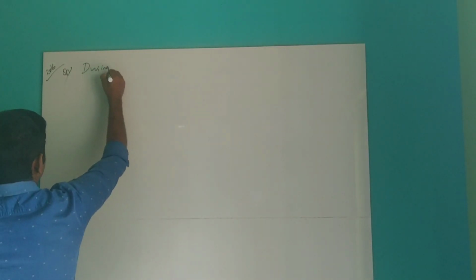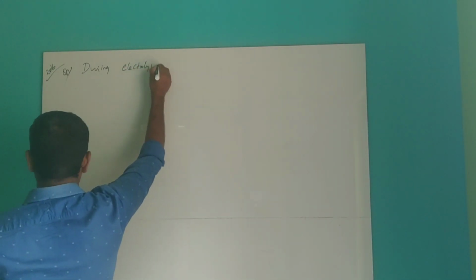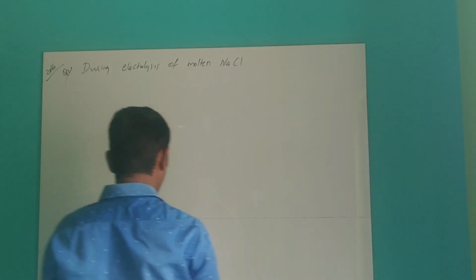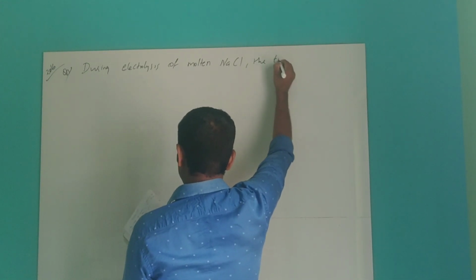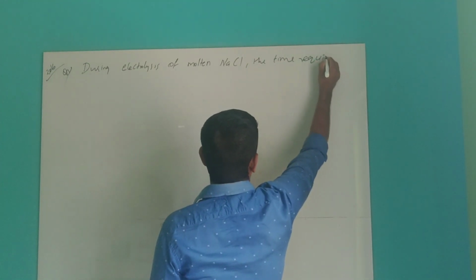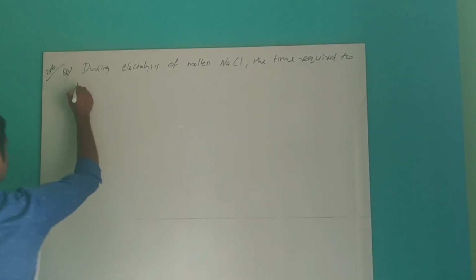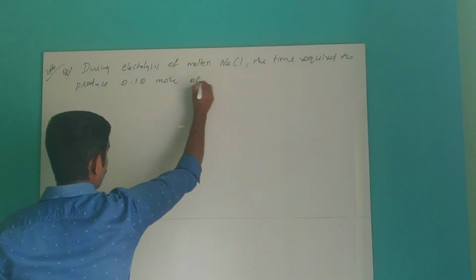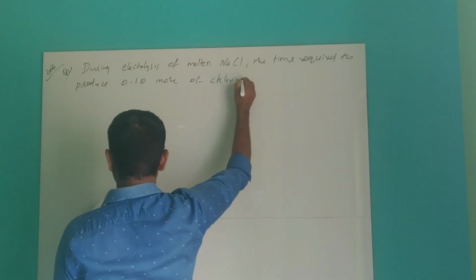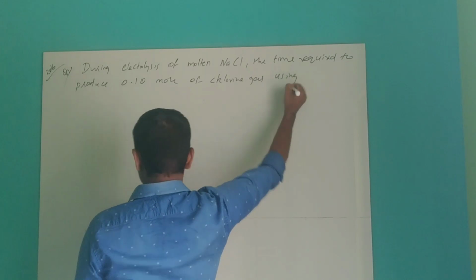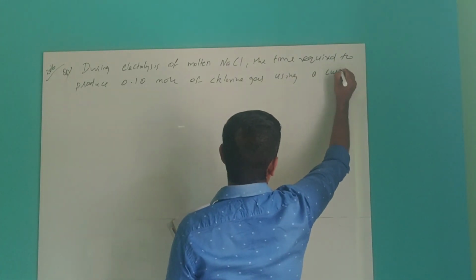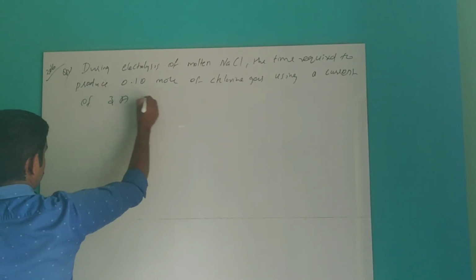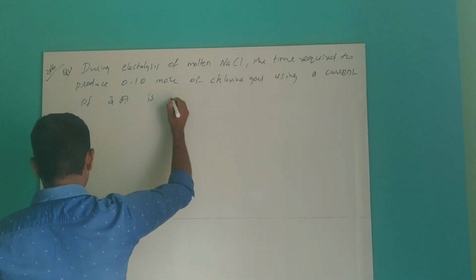during electrolysis of molten NaCl, the time required to produce 0.10 mole of chlorine gas using a current of 3 ampere is.